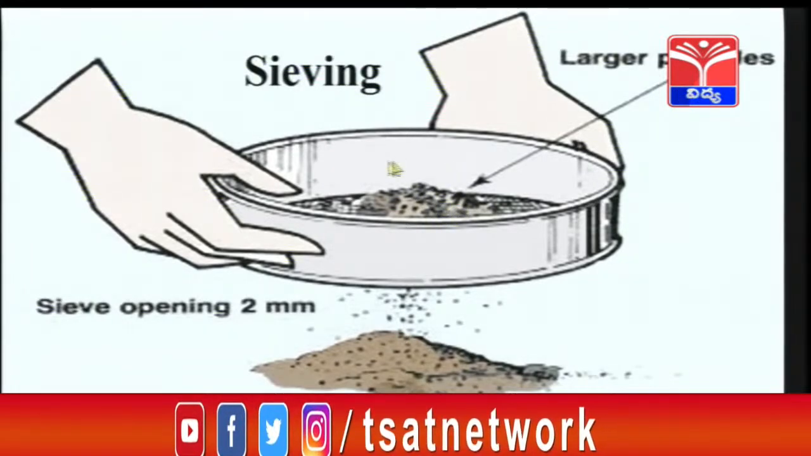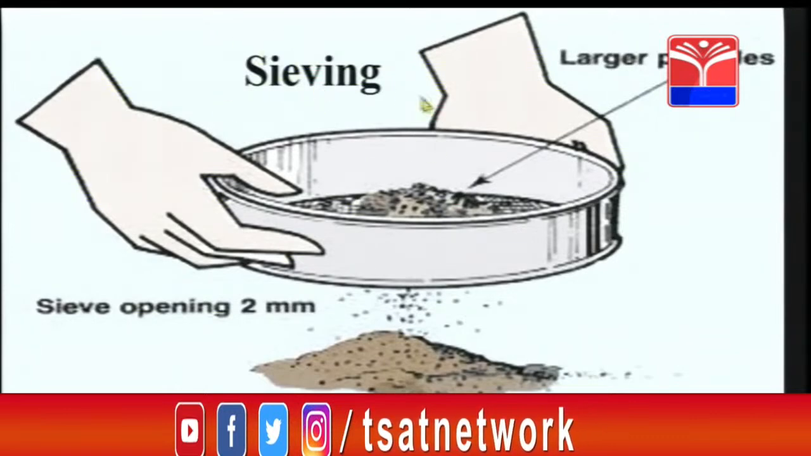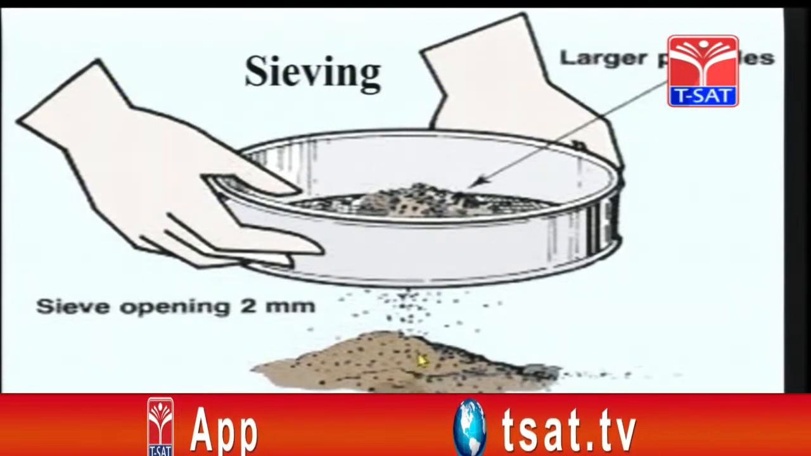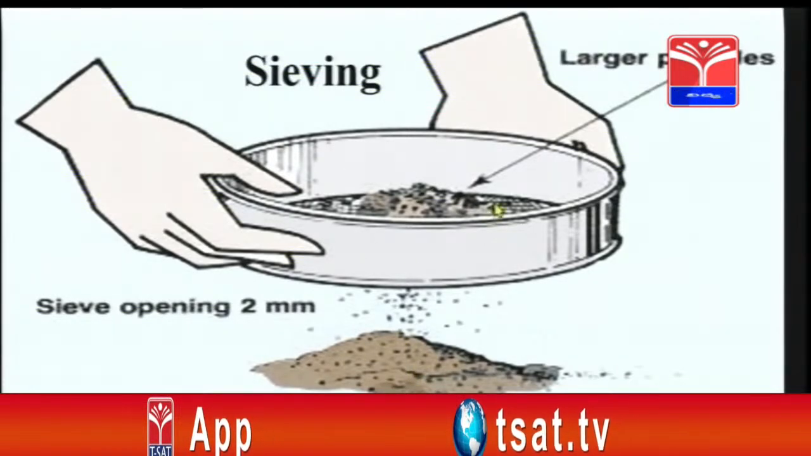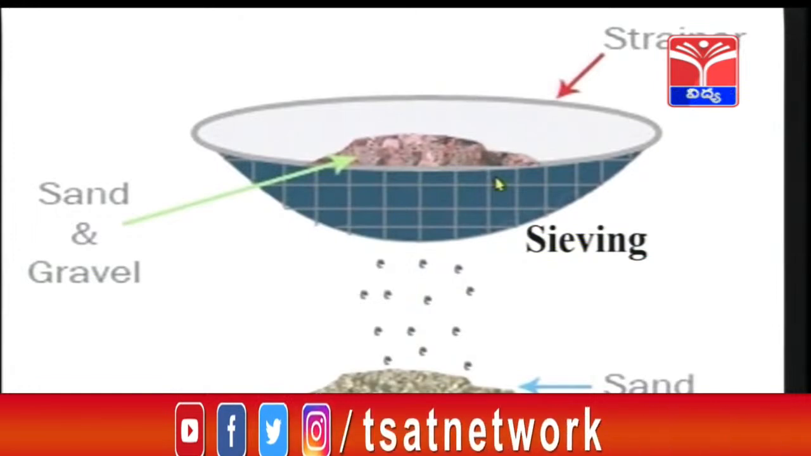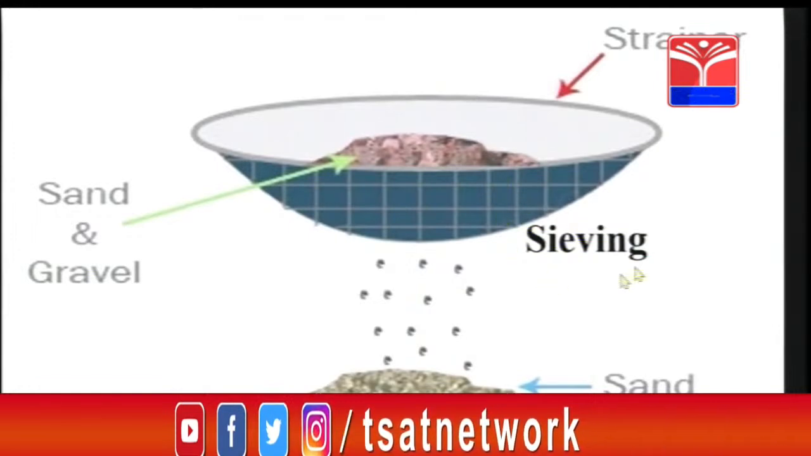So, what is this container with holes called? A sieve. What is this method called? Sieving. In this method, we can separate lighter particles and heavier or larger particles. Children, sand and gravel which are taken in this container can be separated. How? By a method called sieving.